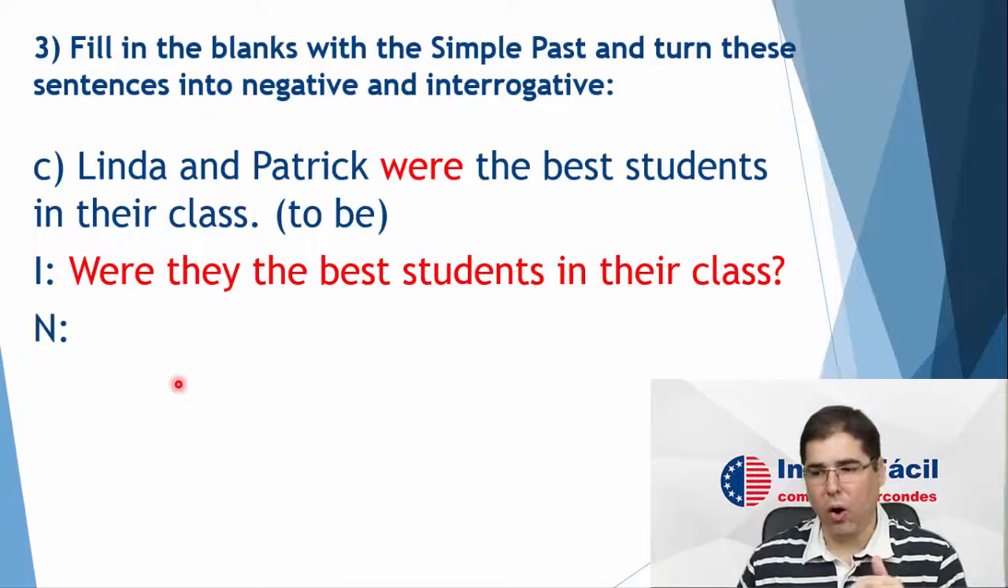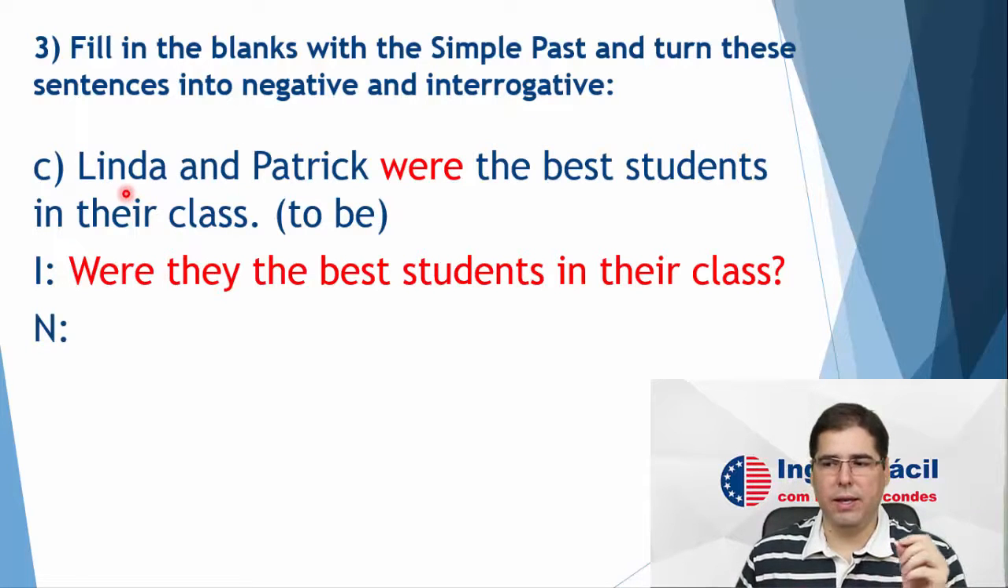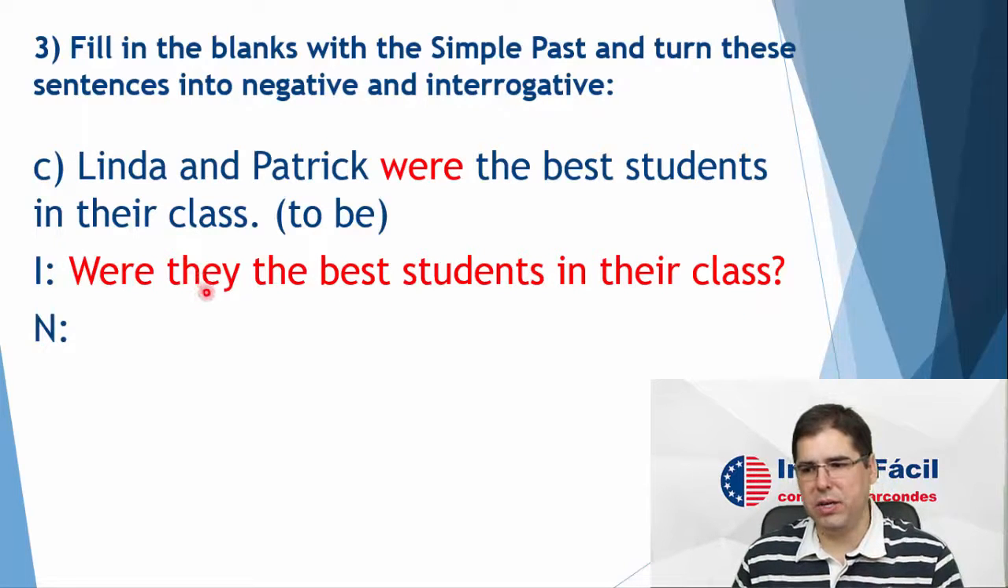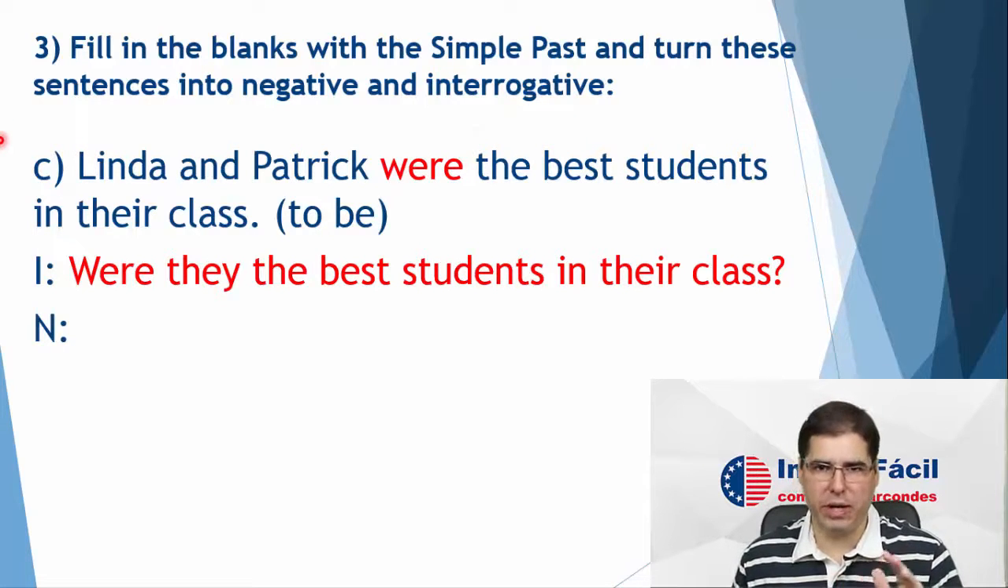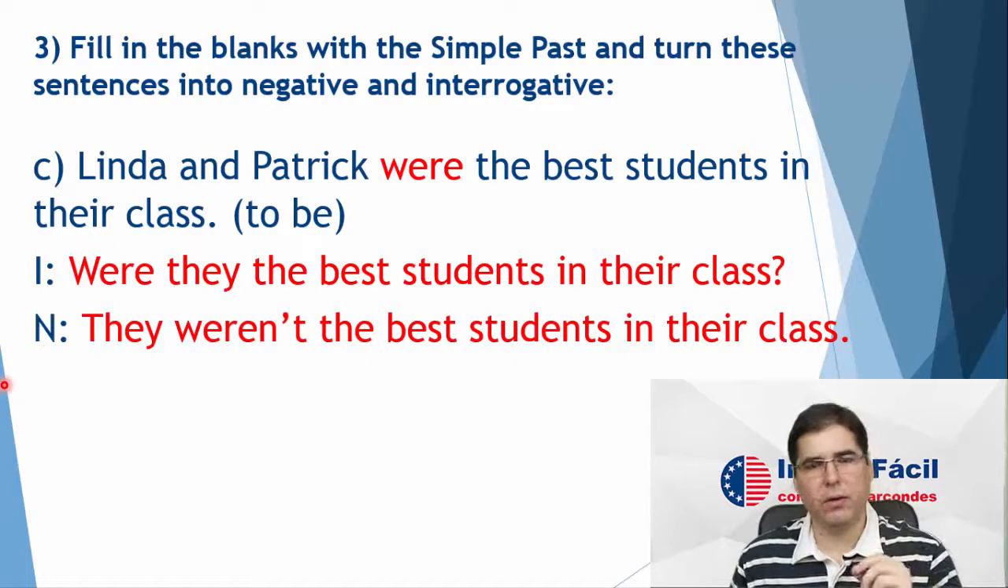Or if you don't want to use they, you can ask, were Linda and Patrick the best students in their class? No problem. Also correct. The same thing, okay? I just used here the subject pronoun to make the sentence shorter. Remember, so verb to be, we don't need the auxiliary verb. Only the verb to be goes before the subject. Very simple.